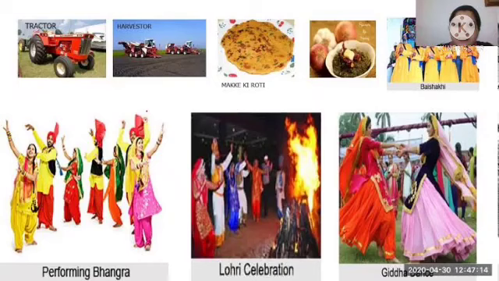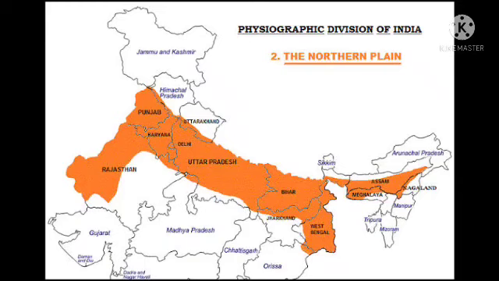Okay children, different states have different cultures, food habits, traditional clothes, etc. because of their surroundings. Yes, everybody depends on their environment. So here the northern plains also have a unique style. From the northern plains we watched Punjab, Haryana, Delhi, Uttar Pradesh, West Bengal, Bihar, Assam and Tripura. These are the northern plains we watched.